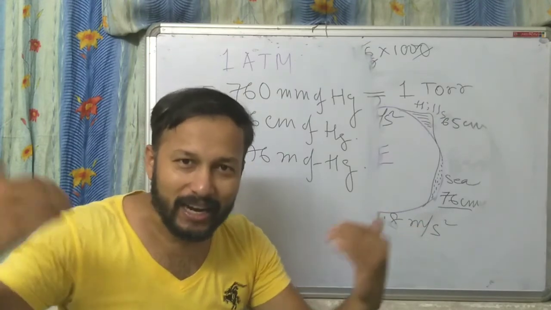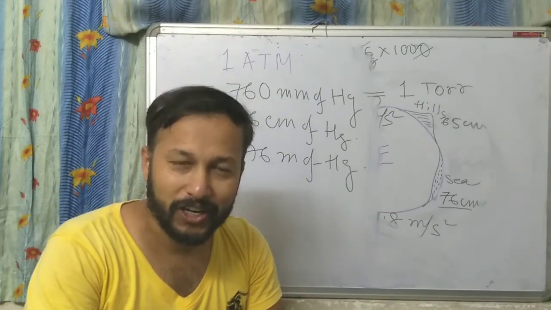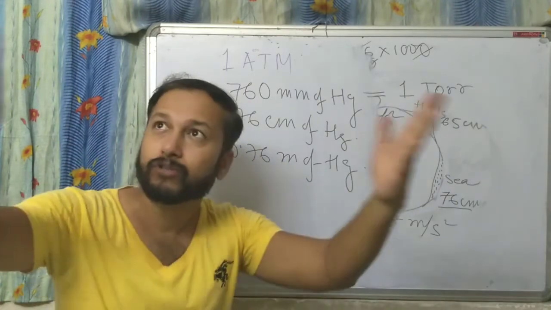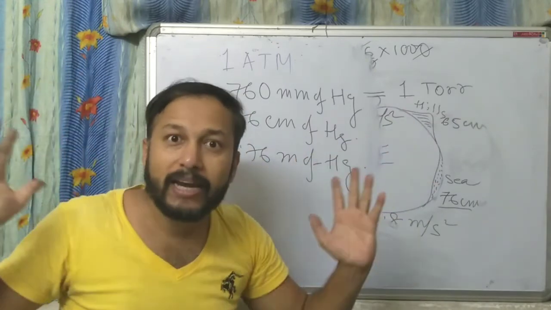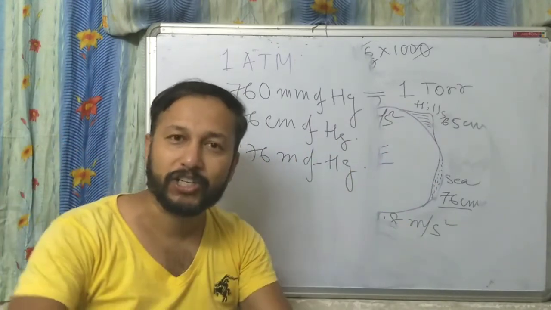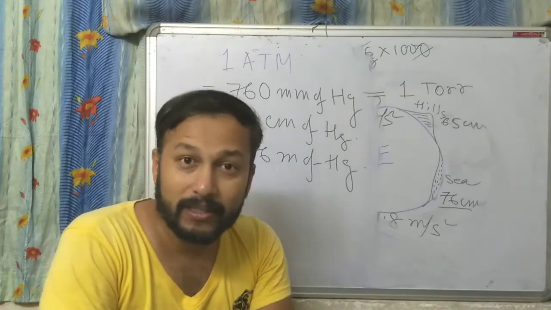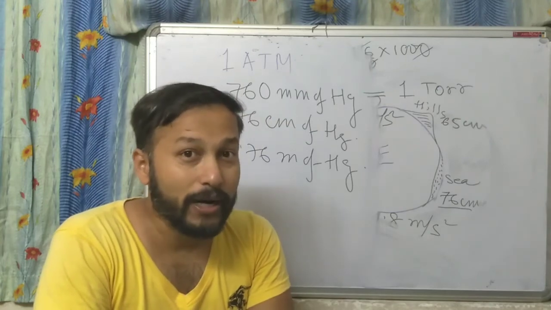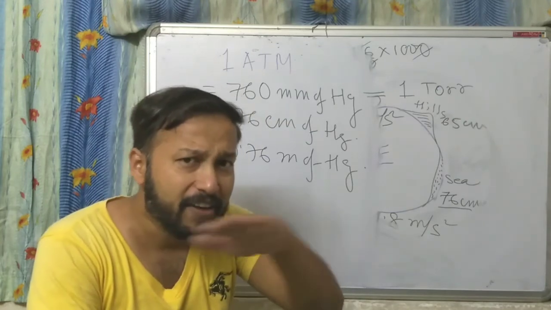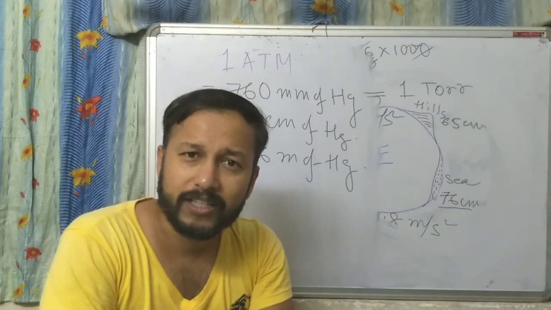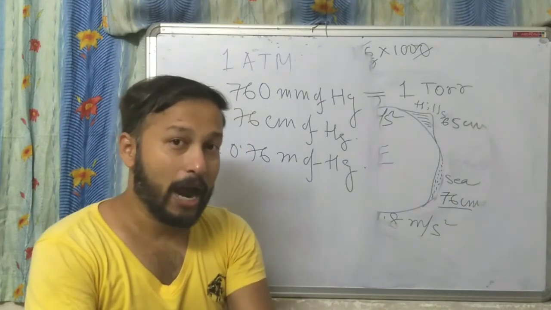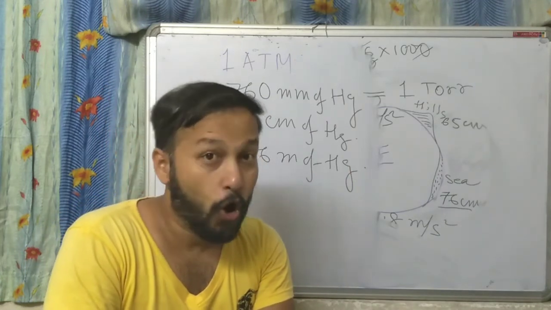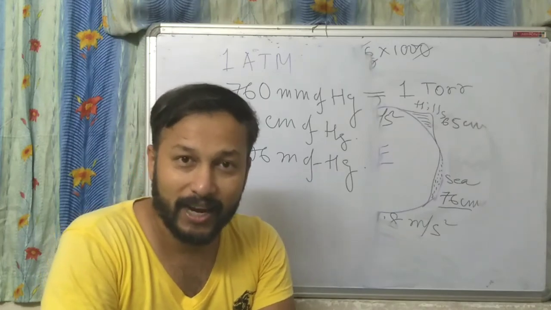So we have seen that apart from all other pressures, we are always feeling a pressure which is given by air. We call it atmospheric pressure. Though we are not realizing it, continuously we are getting that pressure because we are surrounded by air. So I am sure that now you know what atmospheric pressure is and how to calculate it at any level of Earth's surface by using a barometer. I am also sure you now know how to calculate the atmospheric pressure in CGS and also in SI system. You must practice that. Thank you.